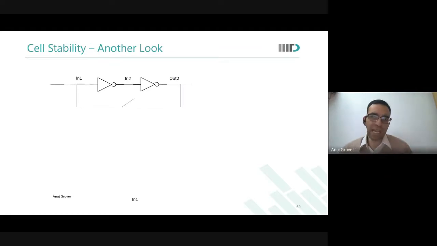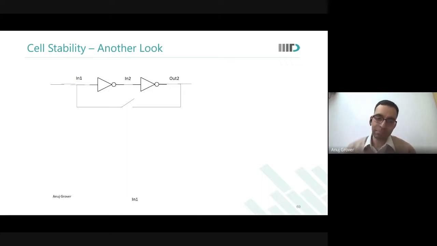Okay. So let us have a quick second look on cell stability, because this is important. How many of you have heard about the butterfly curve? You can put a +1 in the chat window. How many of you have not heard about it? Put a -1 there. It seems everyone has heard.